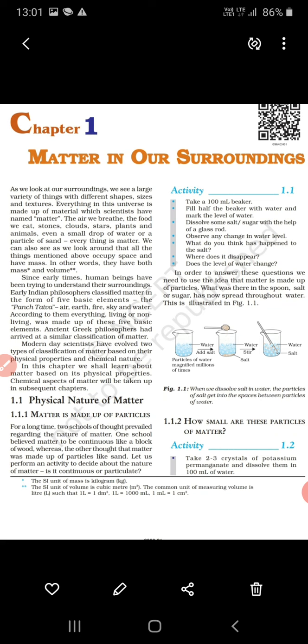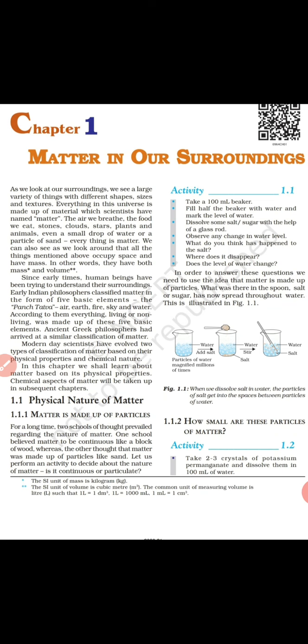Now the matter. What is this matter? Matter is nothing but the specific object, the object having particular mass and having volume. This we will discuss in this chapter. So, let's start.